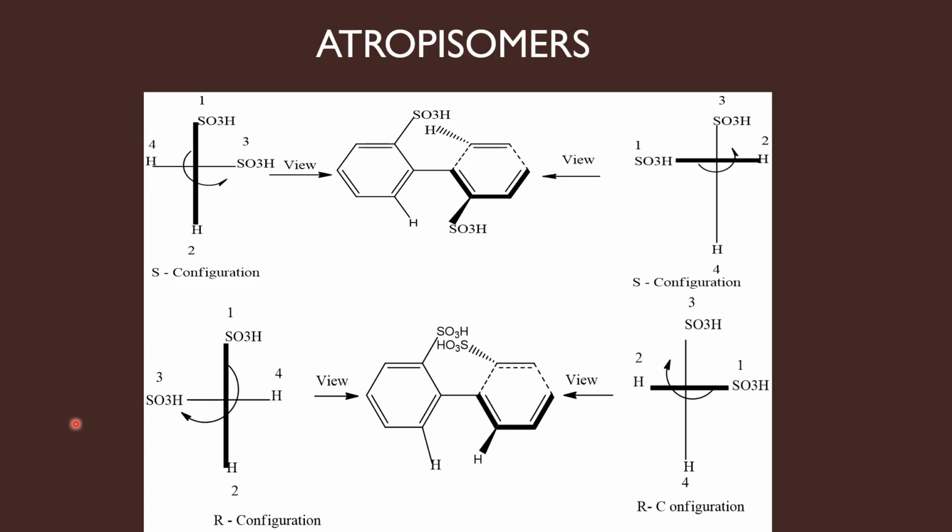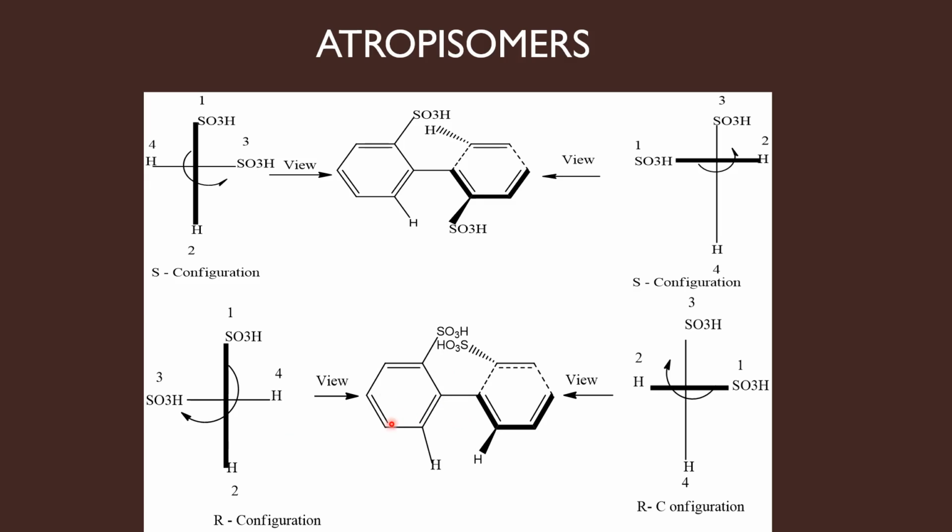After placing these groups, assign priority numbers for the two groups present in the thick line. So here sulfur gets priority 1 and hydrogen gets 2. After assigning numbers for the thick line, you move to the normal line. And here sulfur gets priority over hydrogen, so this gets 3 and 4. Read the numbers from 1 to 3. You are traveling in the clockwise direction. Therefore, this molecule has R configuration.